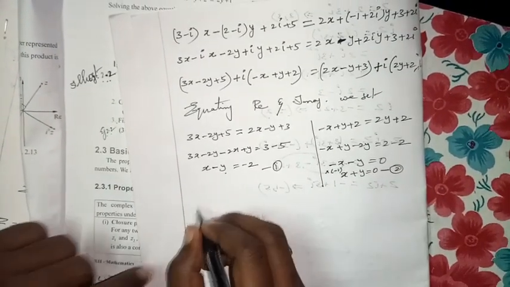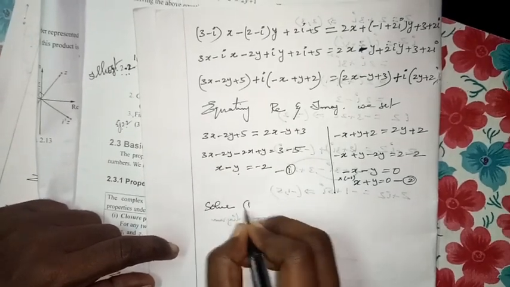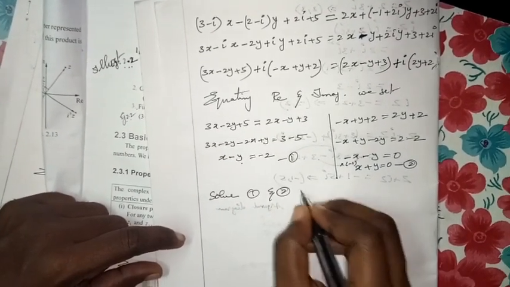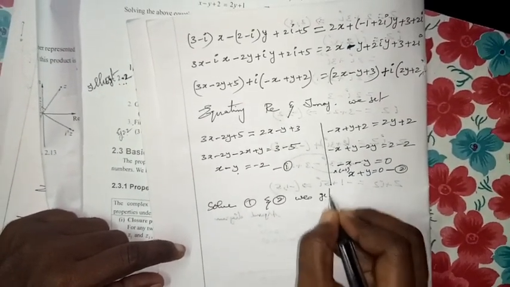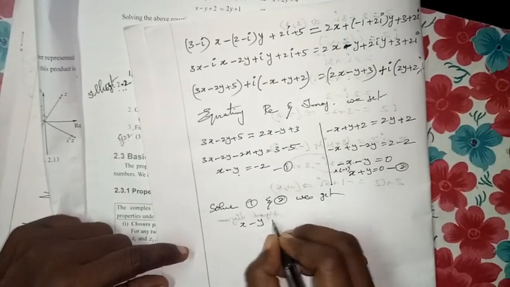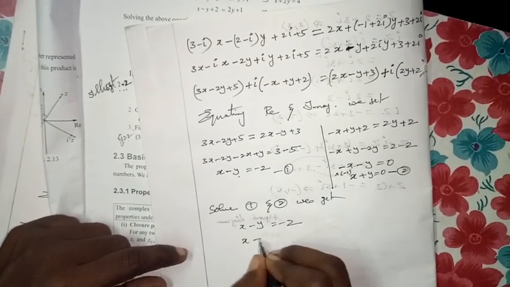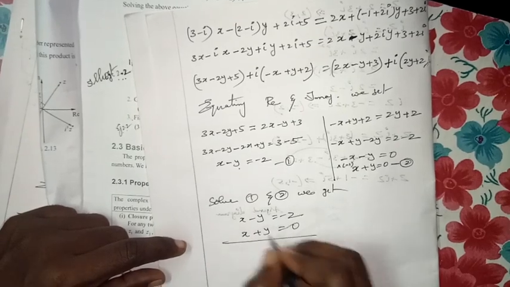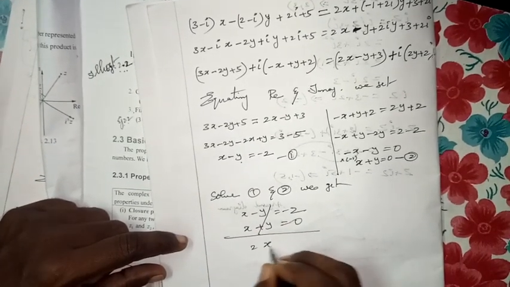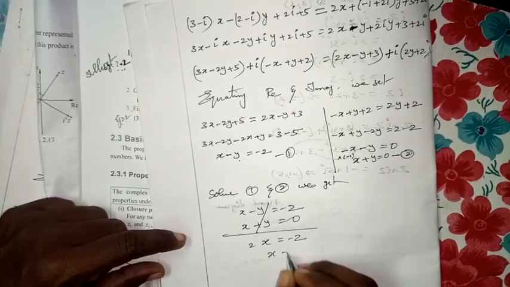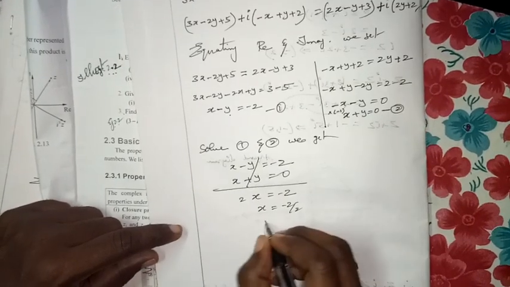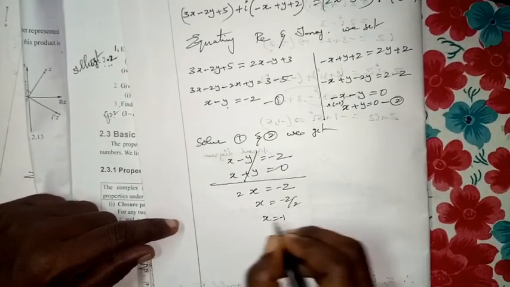Then solve 1 and 2. Solve 1 and 2, we get x minus y equal to minus 2, x plus y equal to 0. Shall I add them? It will come 2x equal to minus 2, x is equal to minus 2 by 2, x is equal to minus 1.